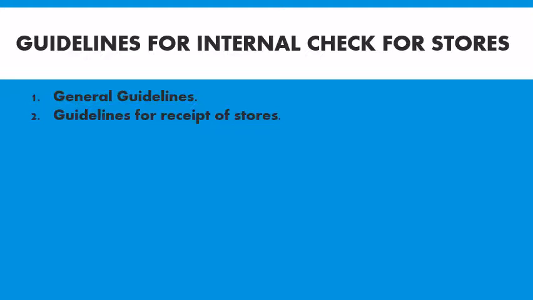Next, after receiving and recording the issue of materials, a bin card is to be prepared. Sometimes a job card will be prepared for each individual so that he can finish the work in a stipulated time. So next one, guidelines for preservation of stores. There should be a separate place earmarked for each type of stores, and stores should be properly kept in their respective places, bins or racks.